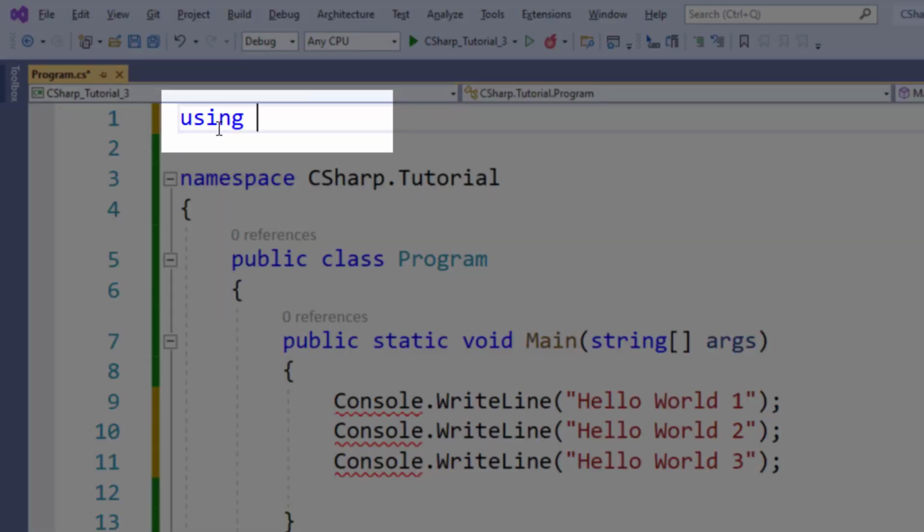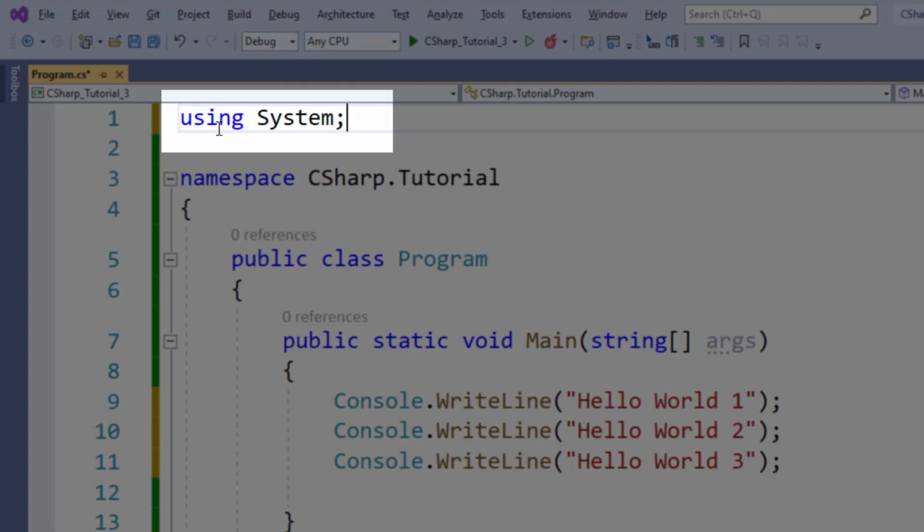The using statement is a directive for the compiler. This directive is used to tell the compiler where it can look for the classes. You can specify a statement using System at the top, and then you can use any type which is declared inside that namespace without having to specify the fully qualified name. The point to note here is if you want to use types from any other namespace, you just need to add a using statement at the top.